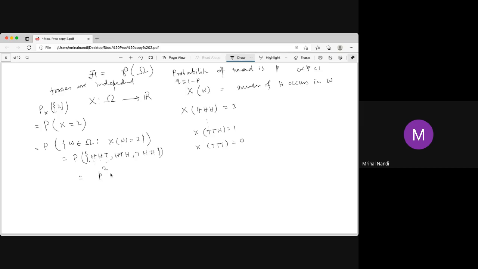So it is p squared q, the second also is p squared q, the third also, so 3 p squared q.